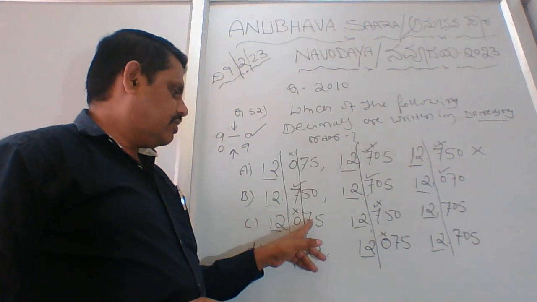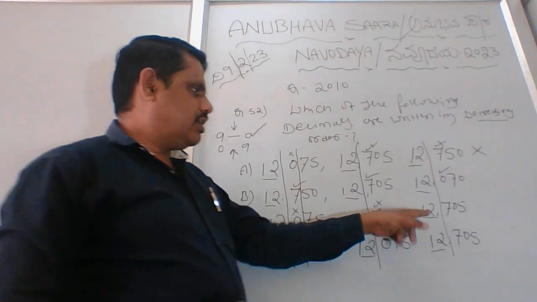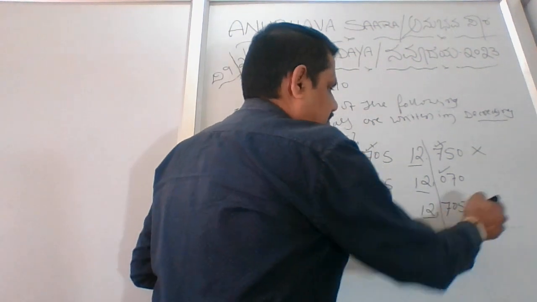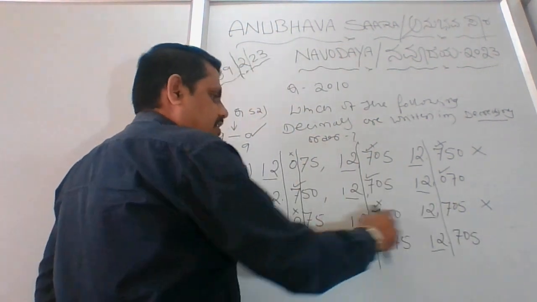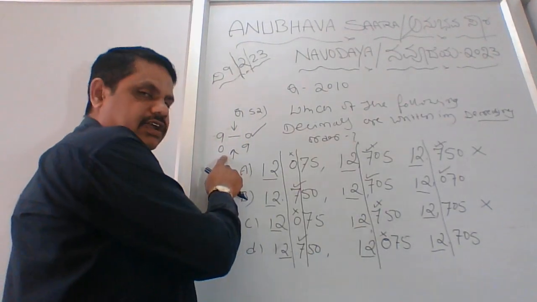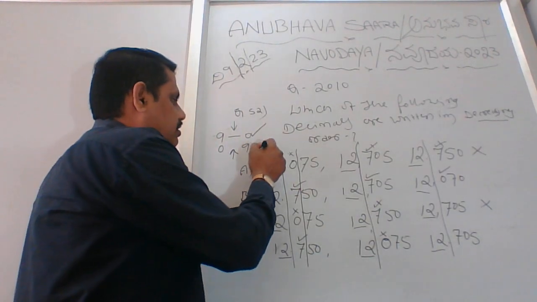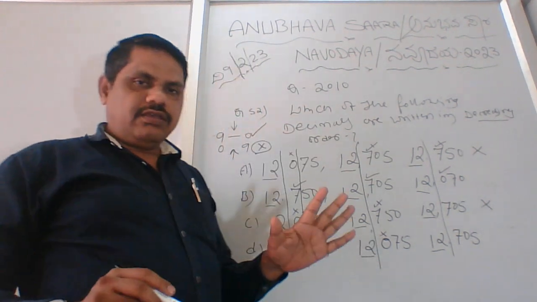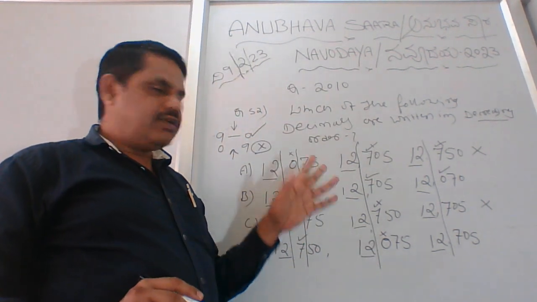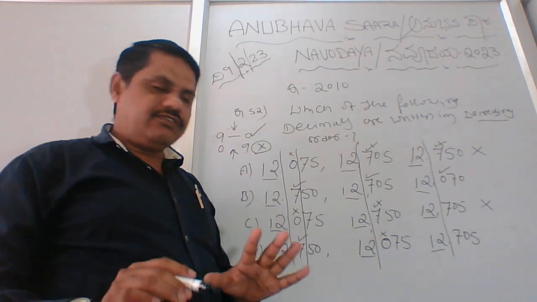Coming to option B, if it is wrong, then it's wrong directly. Straight away it's wrong because it's 0, 7, 7, an increasing order. That falls into a category which we are not considering for this question. Clear? So it may come in that, but our condition is only decreasing order.